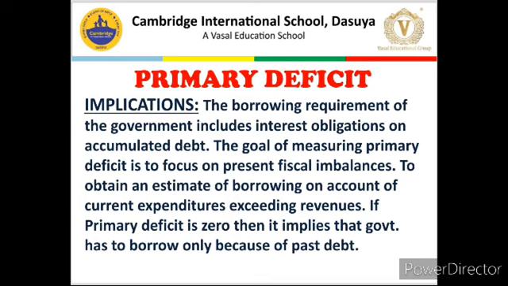So, if there is no borrowing requirement for the current period and still government borrows something, it clearly shows that government is going on the right track, government is doing okay now, but the borrowings done earlier need to be repaid and government needs to borrow for those earlier borrowing requirements. So, zero or no primary deficit generally indicates that government is borrowing just because of past imbalances, and now the government's economic health is okay and government is going on the right track.